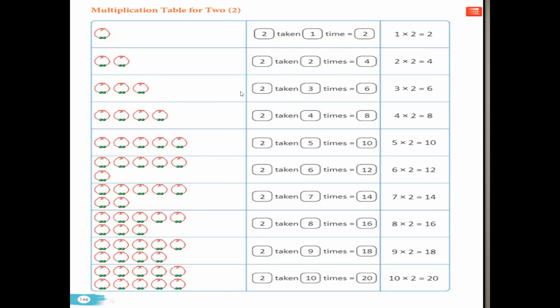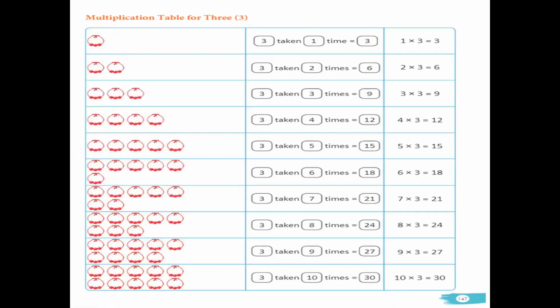In the next one, how many groups do we have? 1, 2, 3. So 3 groups. What will be the number? 1, 2, 3, 4, 5, 6. So it will be 6. Okay, children. When it is 4 times, it will be 8. When 5 times, it will be 10. When 6 times, it will be 12, and so on.